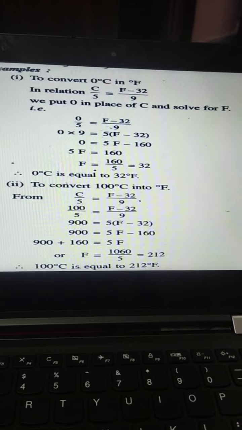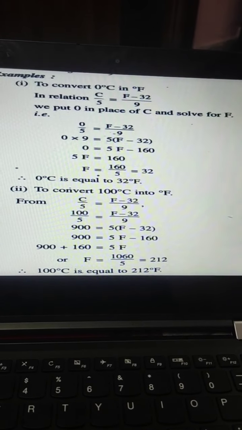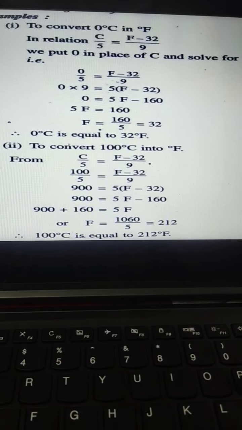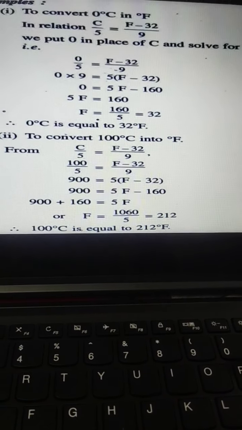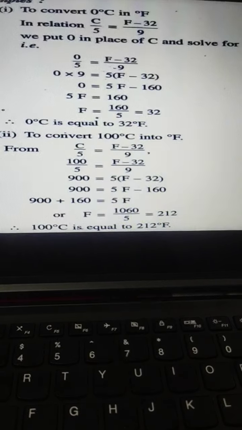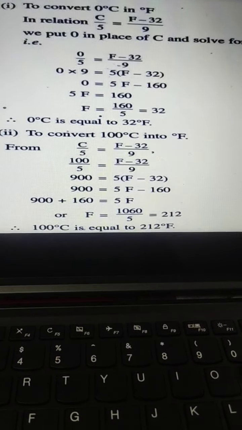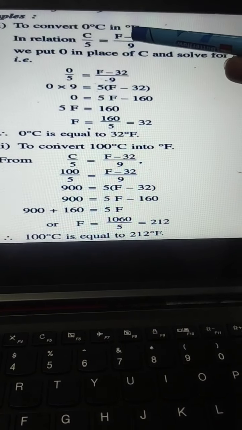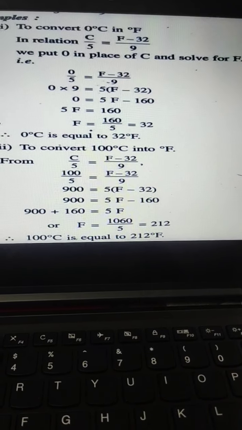Next are the examples beta, that we have done the relations to convert, and the very first example is to convert 0 degree Celsius into degree Fahrenheit. In relation, this is also the relation C by 5 equals to F minus 32 by 9.